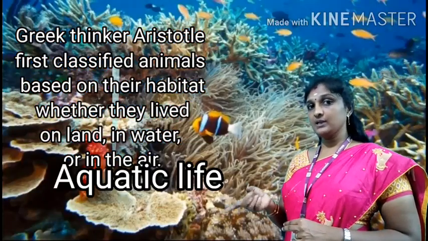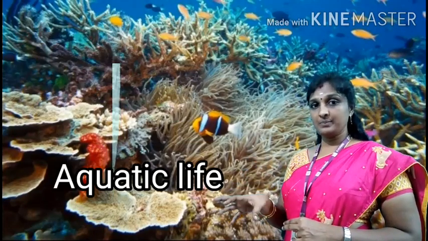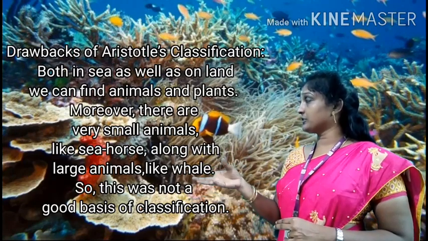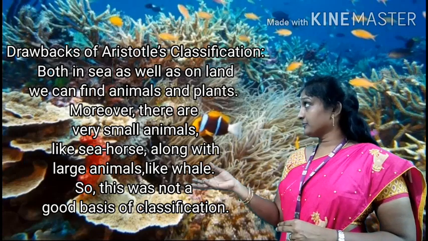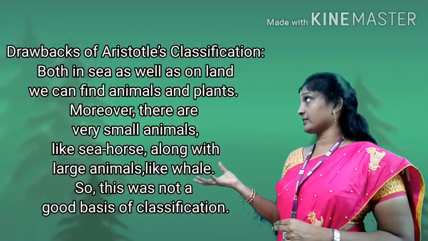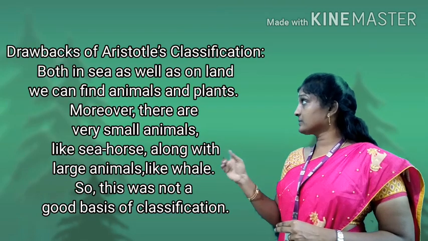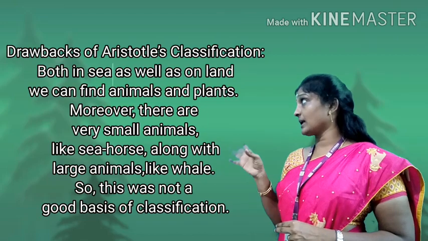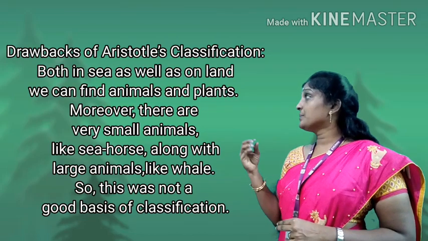For example, if you take the water habitat, you can see many kinds of organisms like fish, octopus, jellyfish, etc. They do not have the same characteristics. Each organism differs from the others. So we are not able to classify organisms based on their habitat.